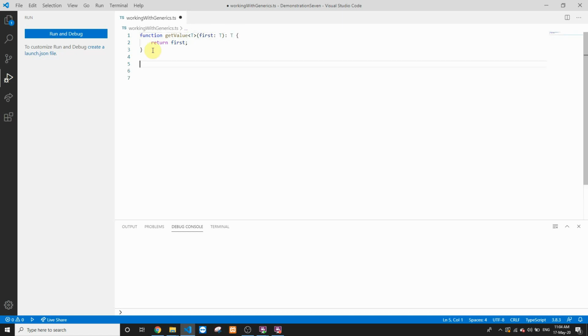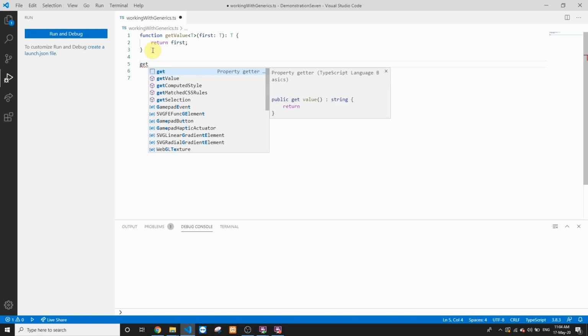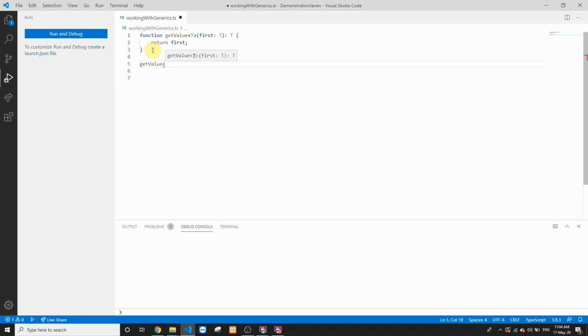So while we are invoking this getValue function, what we have to do is specify the type of parameter that we are passing to this particular function. So over here we'll say getValue. Let's say I want to pass a parameter of type number, and I want a number to be returned out of this particular function. So I have to define the value of T. So over here in getValue, I'll say number. So I'm setting this value of T to number, and then we'll say we are passing a value 10. In this case, the compiler does have information about what kind of value has been passed to this function getValue, and the type information is not lost.